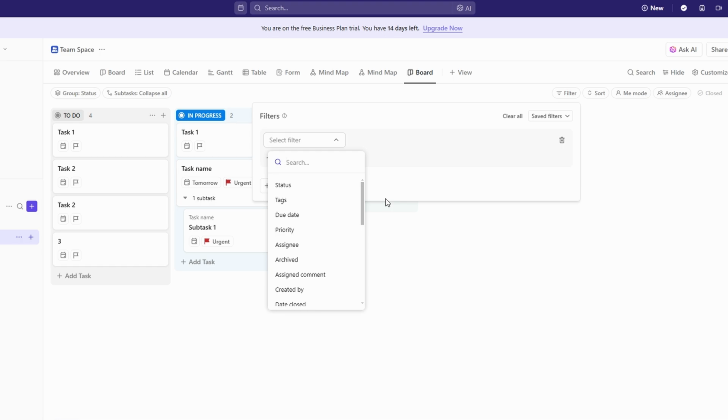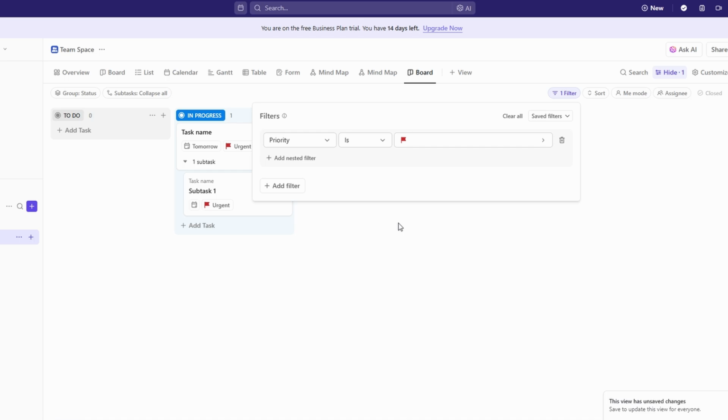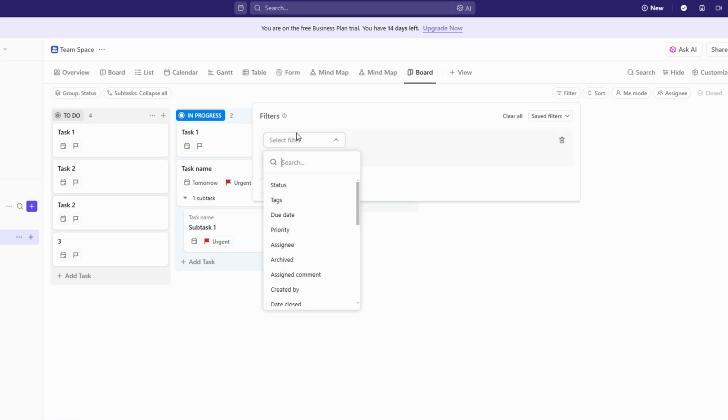If you're tracking deadlines, you can filter by due date to see only tasks that are overdue or upcoming this week. Need to focus on tasks requiring immediate attention? Apply a filter for urgent tasks to ensure critical work doesn't get overlooked. Or if you're managing a collaborative project, you can filter by mentions to quickly find tasks where your name was tagged in a comment, making it easy to follow up on discussions.